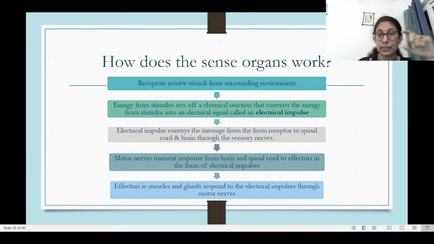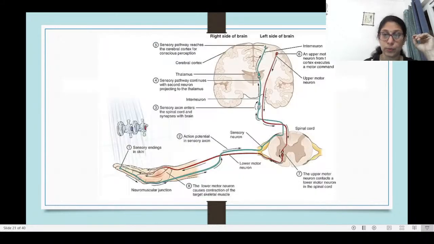So here the gland becomes your effector, which receives the response through the motor nerves, and it immediately releases the hormone, which just shoots up into the blood, and you get startled. It happens within a fraction of a second. It's so quick. Okay, so that's how your sense organs work.